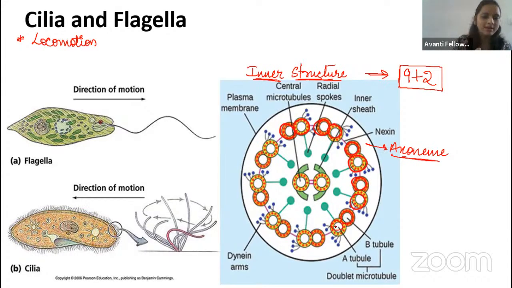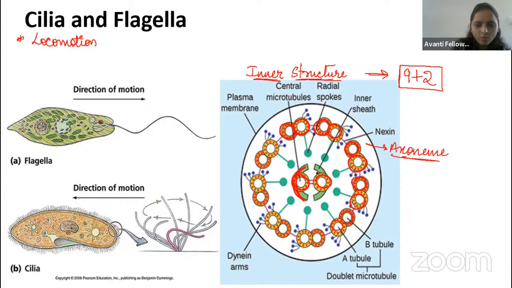How many doublets are there in the peripheral region? 9 doublets are there at the peripheral region. In the center, 2 are there. So that's why we call it the 9+2 arrangement. Remember, guys, in the center there are 2, in the peripheral there are 9. Then coming to the structure here. In the center there is a 2 arrangement. 2 microtubules are there, right? So here you can see this is a protein sheet.